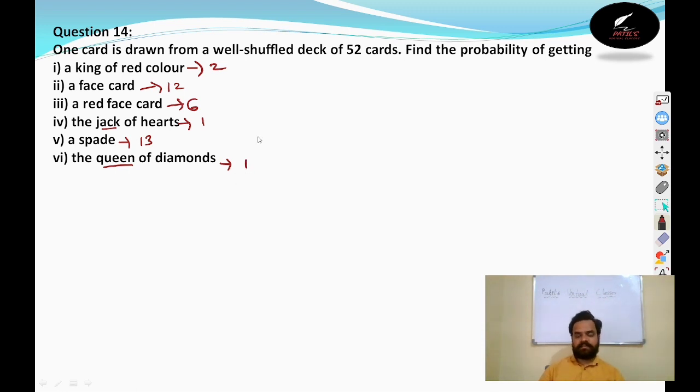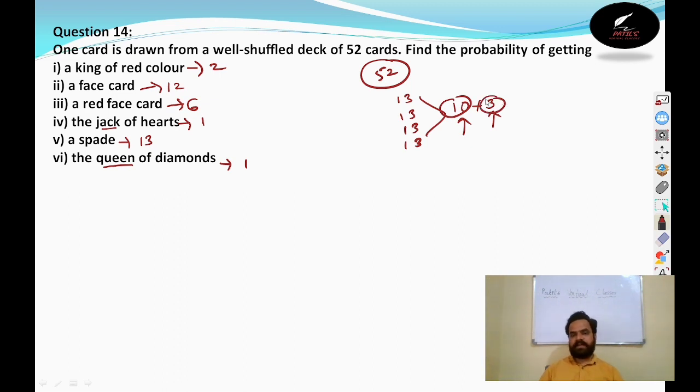How we will get this, in a separate class I will explain about all the cards and all those things. Simple basic is out of 52 cards, we will divide this 52 cards into 13, 13, 13, 13. Right, out of these 13, again all 13 numbers are divided into 10 plus 3. These numbers are different, these numbers are different. 1 to 10 cards will be there, and here 3 different cards are there.